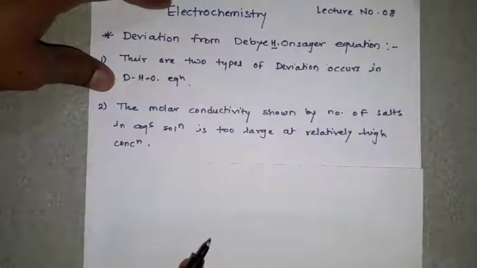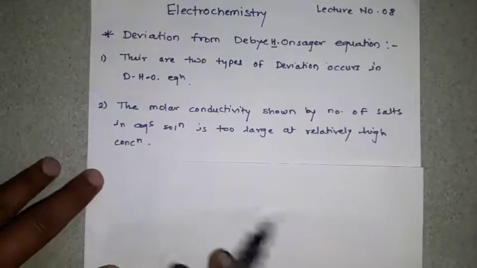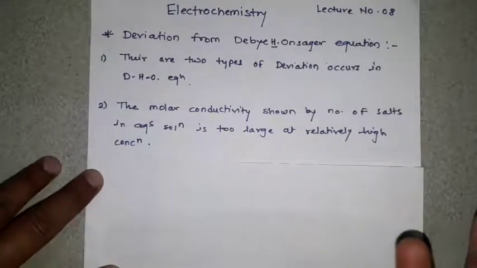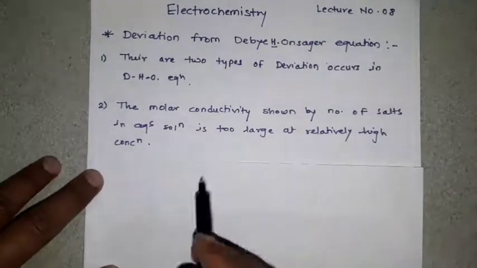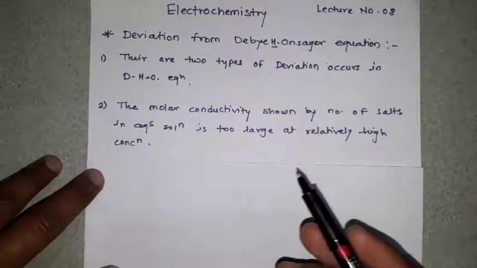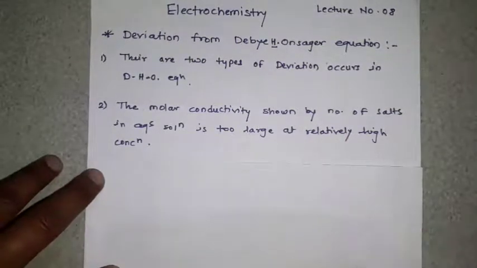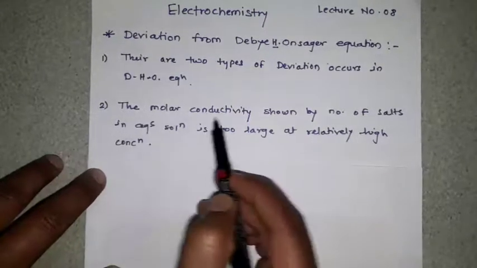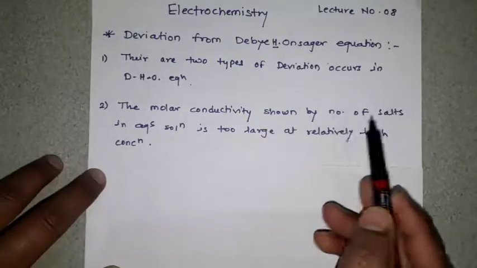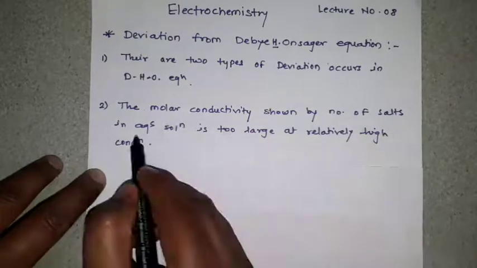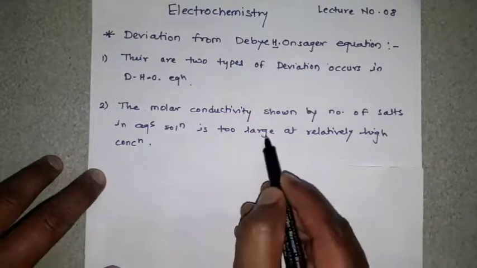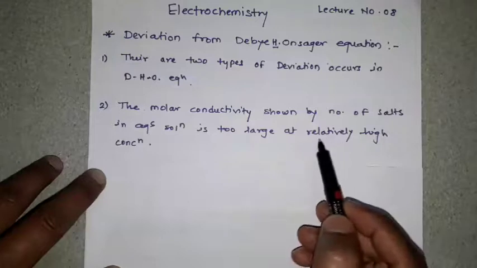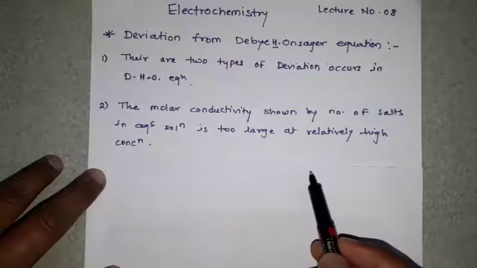The first deviation occurs. What is the reason behind the first deviation? Let us see first and then how to minimize that deviation one by one. In the second point, the molar conductivity shown by a number of salts in aqueous solution is too large at relatively high concentration.